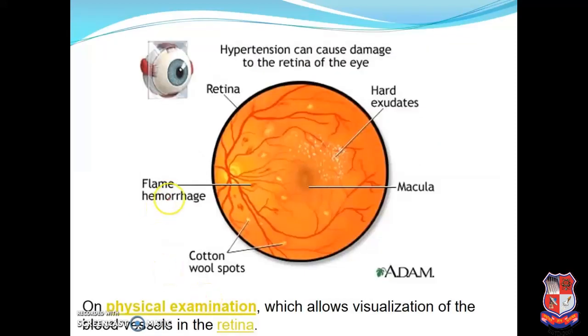hypertension. Another is flame hemorrhage. Here we have to look for red coloration of blood vessels. We have to find it inside our retina. This is the main sign and symptom of hypertension.